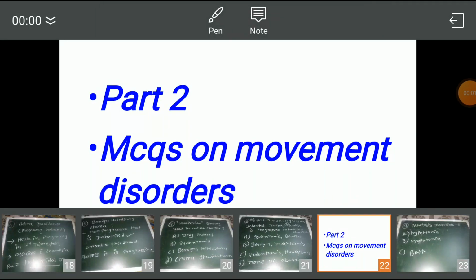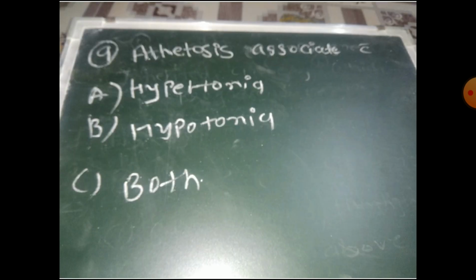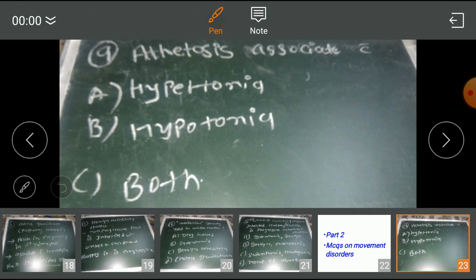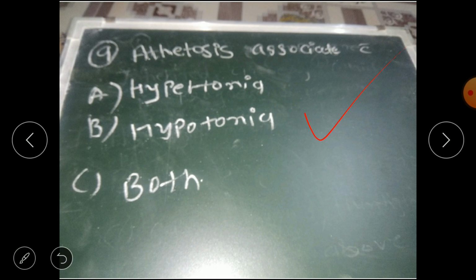So we will continue Part 2, which is about the MCQs on movement disorders. In Part 1 we discussed a total of 8 or 9 MCQs. Let's start from here. The question is: athetosis is associated with option A hypertonia, option B hypotonia, or option C both. Basically in athetosis there may be hypertonia sometimes and hypotonia at other times. So the correct answer is option C, both.